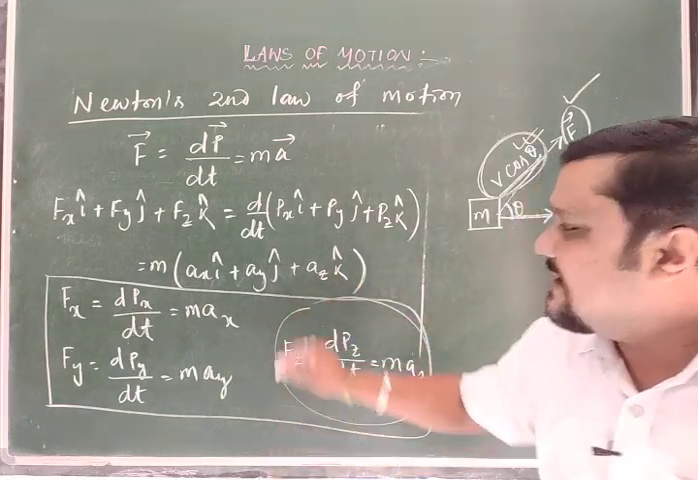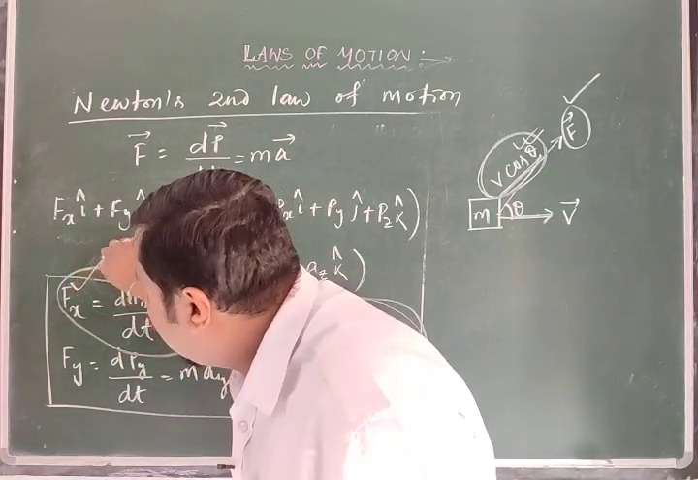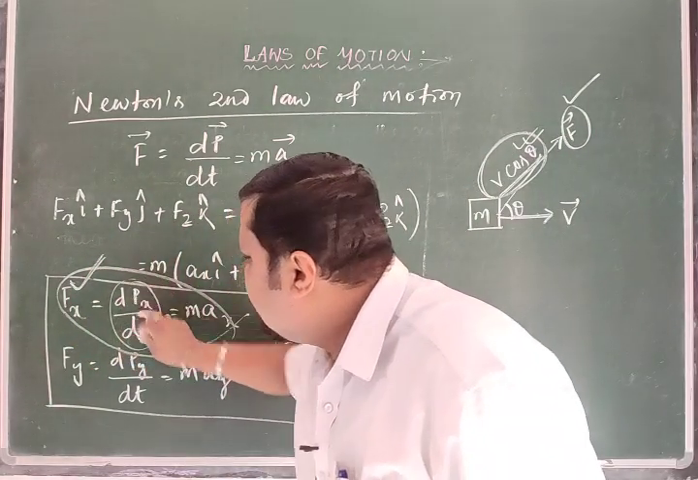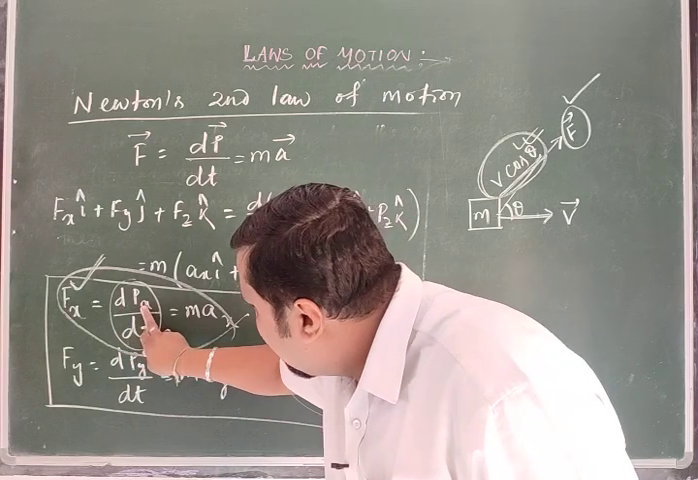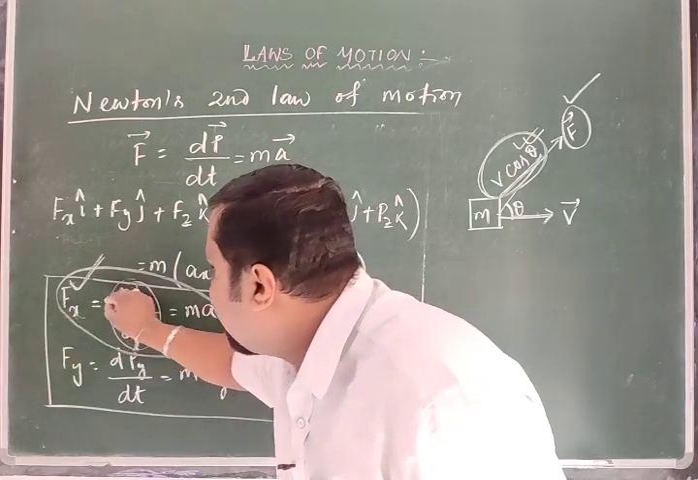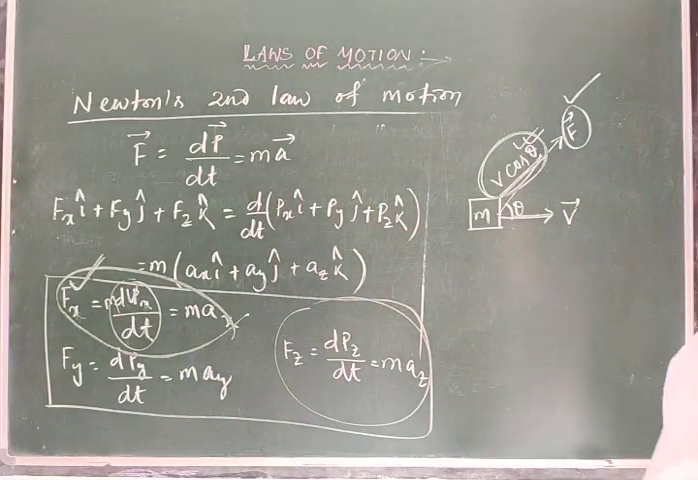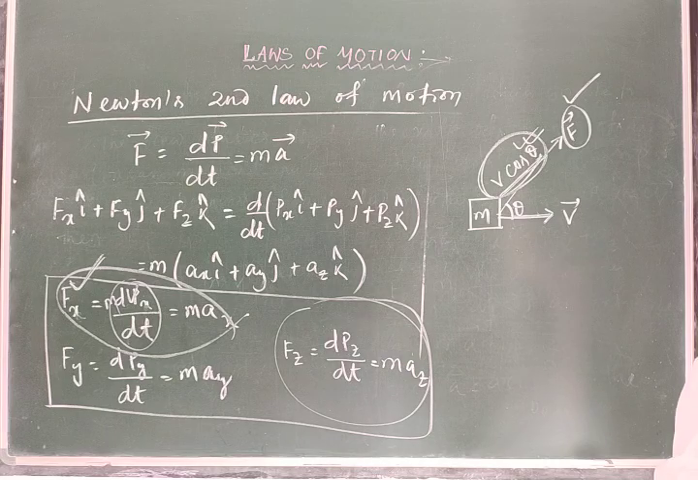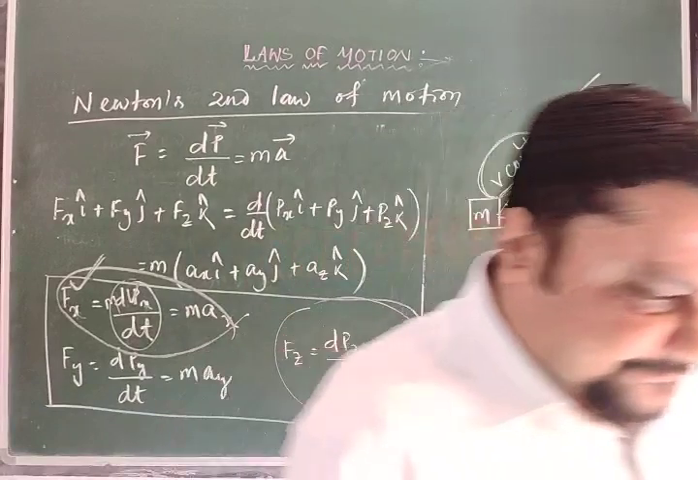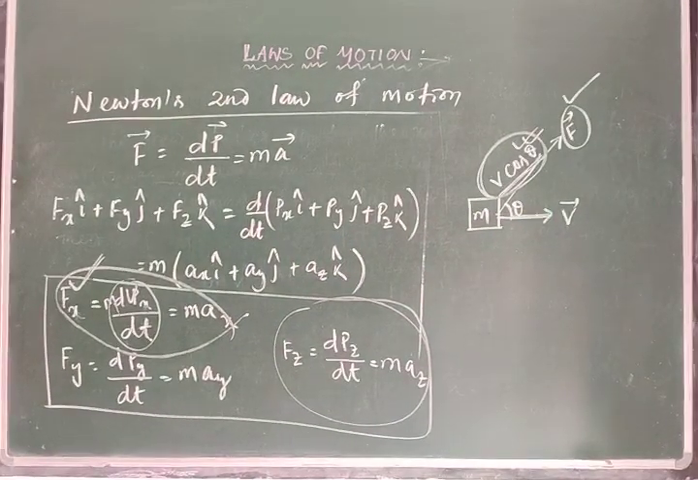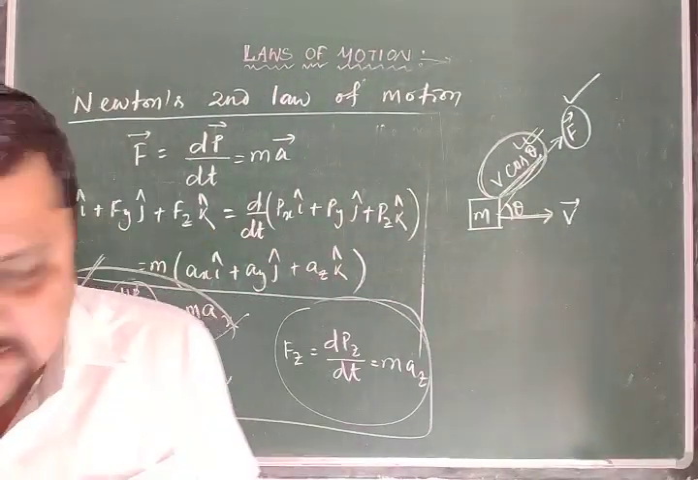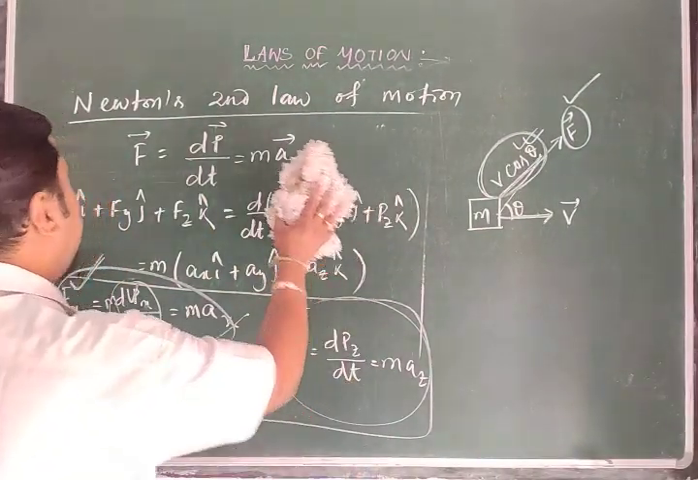To understand this, if a force Fx is applied along this direction, it will change the momentum. Your mass is constant, so the velocity changes only in the x direction, the direction in which the force is applied, because mass is a constant. That is the meaning of writing Newton's second law in component form. Okay. So with this we got the idea about Newton's second law of motion and the formula.